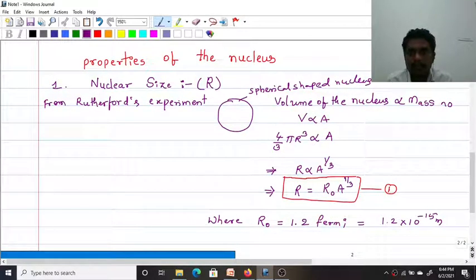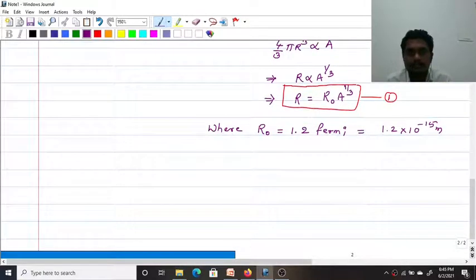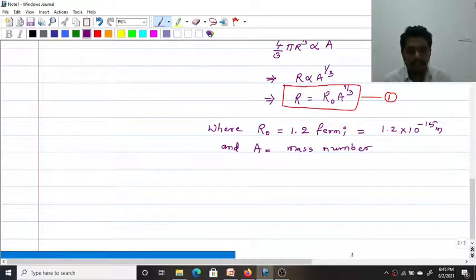First property, nuclear size. Please remember r = r₀ A^(1/3), where r₀ is a constant and A is the mass number. If you know the mass number of the given nucleus, you can easily find out its radius.